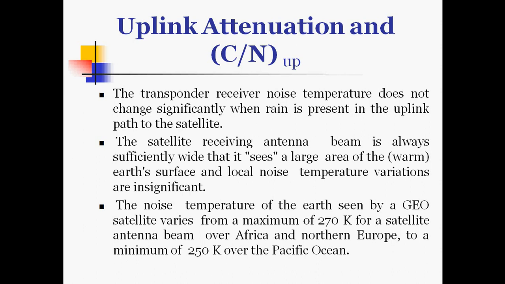The noise temperature of the earth seen by a GEO satellite varies from a maximum of 270 Kelvin for a satellite antenna beam over Africa and northern Europe to a minimum of 250 K over the Pacific Ocean.